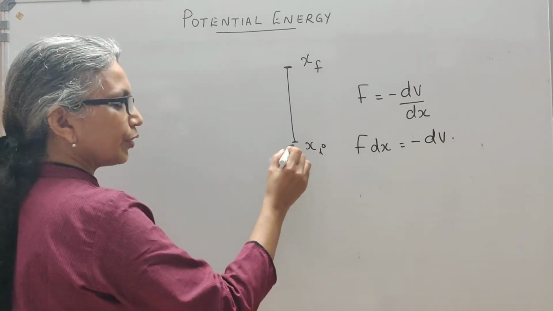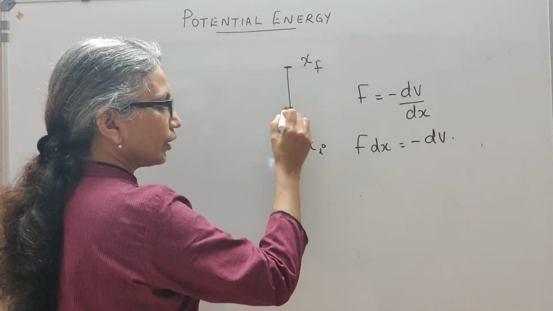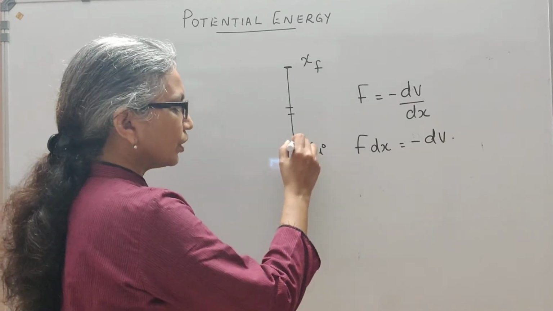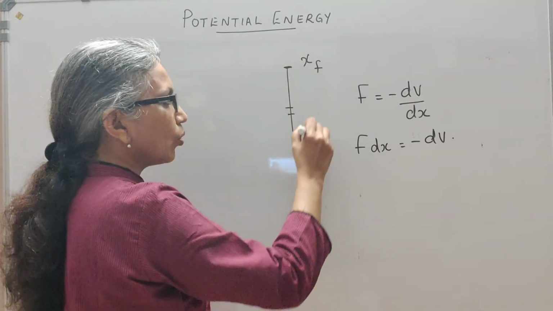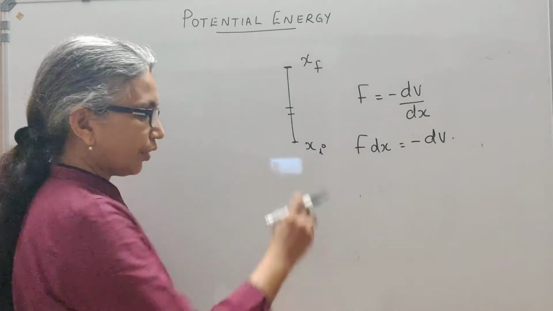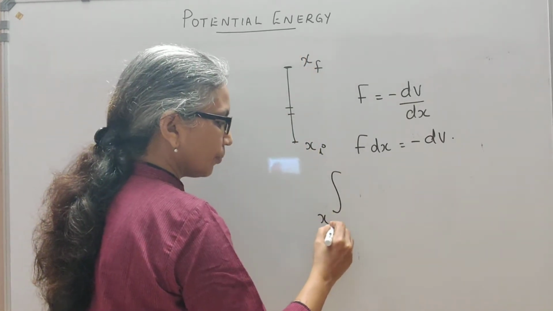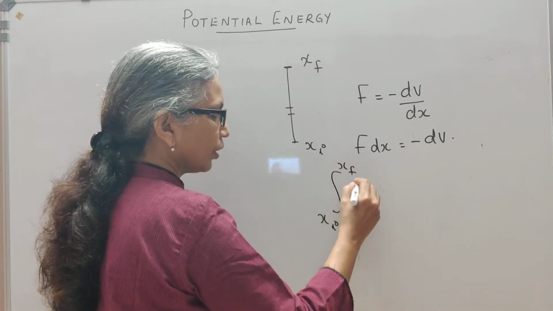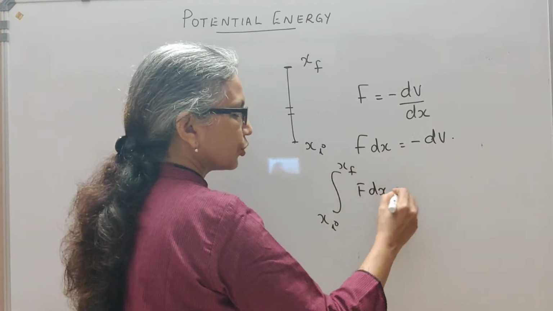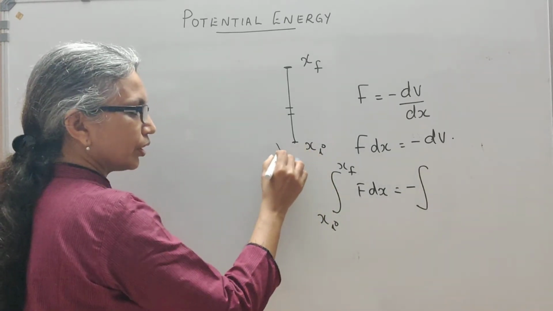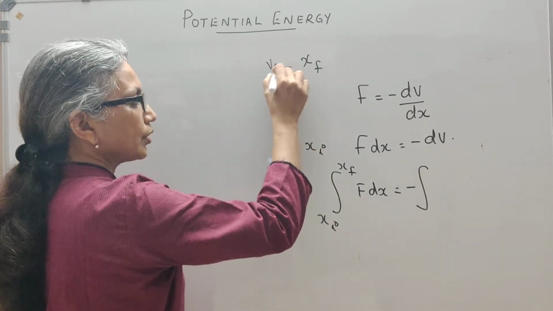Now this is for a small interval dx, where we have a change in potential dV. Now if I am going to integrate, or add up this whole thing over the interval from initial position to final position, then this would be integral from xi to xf of F dx, which should be equal to the minus of an integral. Let's say the potential here is Vi and the potential here is Vf.